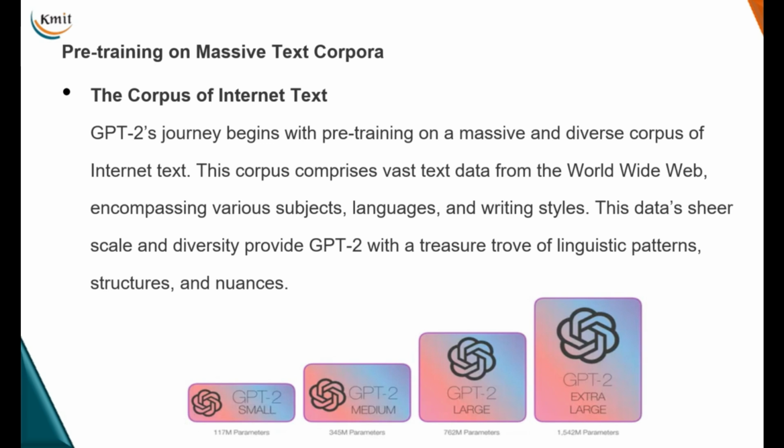This corpus comprises vast text data from the World Wide Web. It covers many different subjects, writing styles, and languages used around the globe. This scale and diversity provide GPT-2 with a treasure of linguistic patterns and structures. GPT-2 is available in various versions: GPT-2 small with 117 million parameters, medium with 345 million, large with 762 million, and extra large with 1542 million parameters. You can imagine how big these models are, hence we call them large language models.